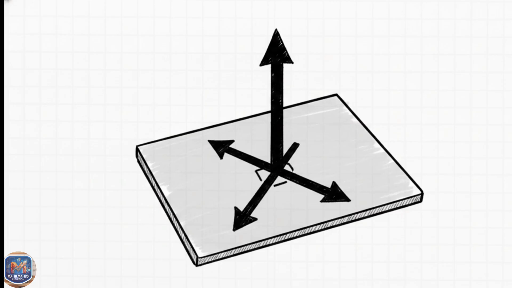To find up, we need a vector that is completely perpendicular to our entire flat tangent plane. This normal vector acts like a mathematical flagpole sticking straight out of the surface. It indicates what we call the positive side. If we have a surface grid parameterized by, say, u and v, we can find this mathematically by taking the cross product of the tangent vectors in the u and v directions. The cross product essentially takes those two vectors resting flat on the plane and calculates the unique third arrow that shoots perfectly straight up, perpendicular to both of them.